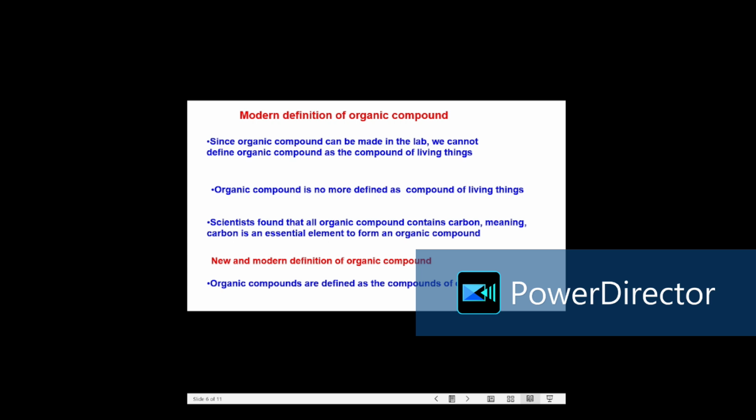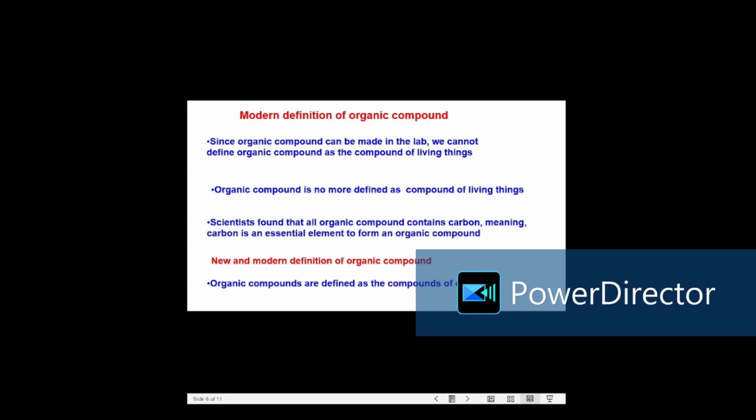One thing scientists noticed about organic compounds is that all organic compounds essentially contain carbon, which means if there is no carbon, there is no organic compound. So the new definition of organic compound is the compound of carbon. Today, the modern definition of organic compound is the compounds of carbon. In other words, organic compound is the compound of carbon.